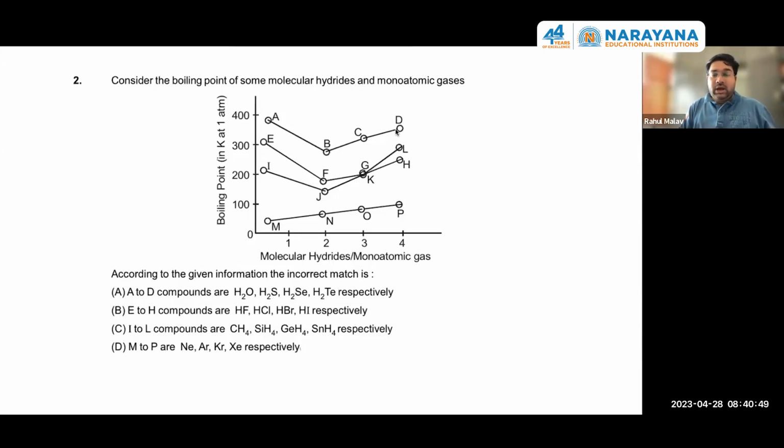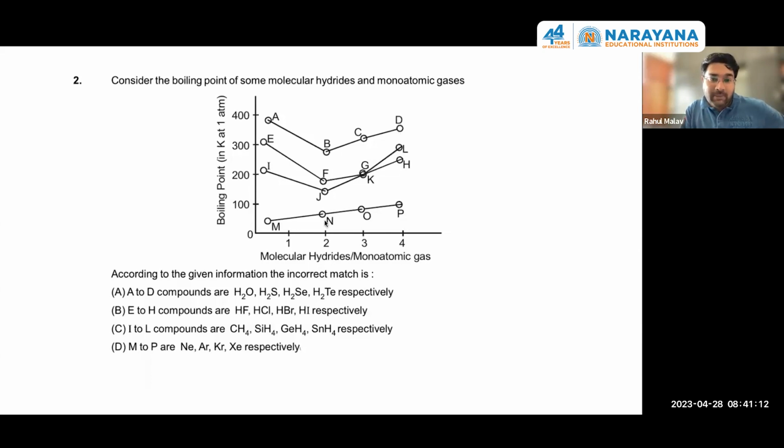But in case of H2S, H2Se, H2Te, they have a similar type of forces of attraction, like dipole-dipole attraction. They are not considered in hydrogen bonding. Hydrogen bonding is a relatively stronger force of attraction. So H2O will have maximum boiling point and H2S, H2Se, H2Te will have comparatively lower.